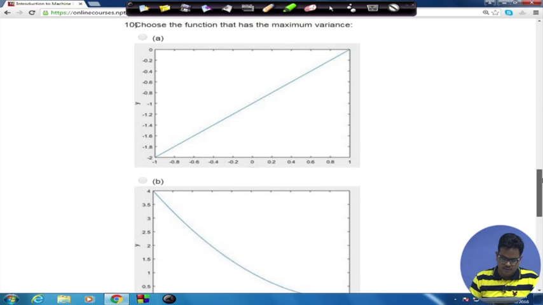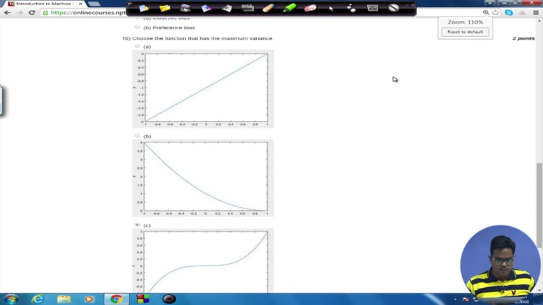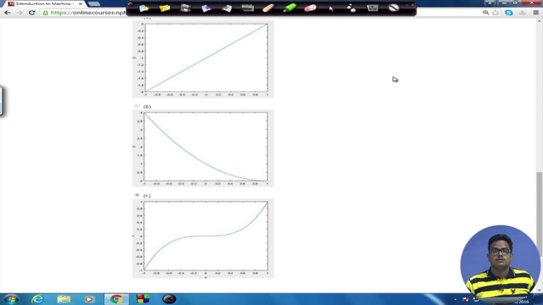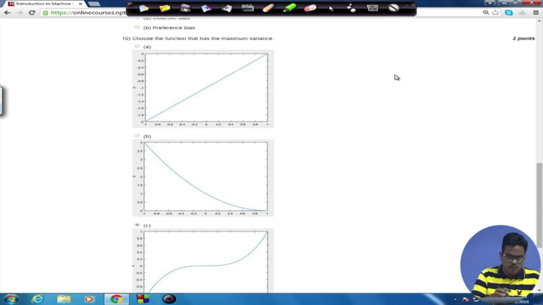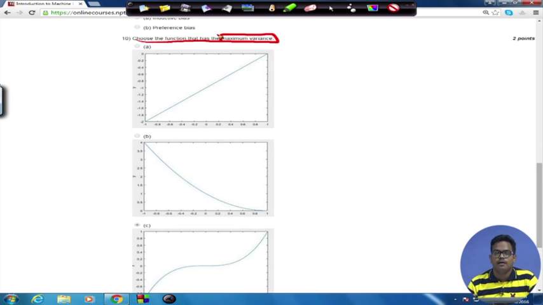The next question is a bit interesting, all right. I'll zoom out a little bit before showing you, so that the entire diagram can fit on the screen. There we go. Yes. So I'll first read out the question. The question says, choose the function that has the maximum variance. Now you have to guess how many parameters a particular function has, right? Because a model has high variance if the number of parameters is high.